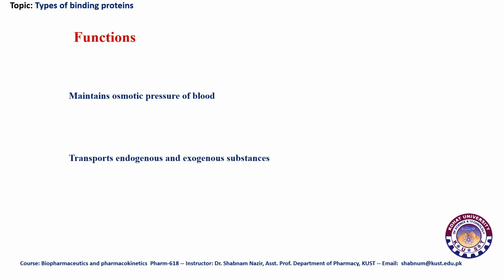So the important functions of albumins, as we just discussed, are the maintenance of osmotic pressure of blood, and moreover, these are also involved in the transport of various endogenous and exogenous substances.